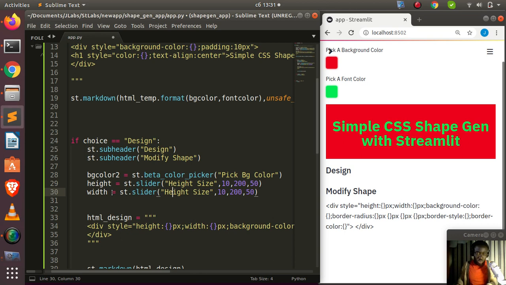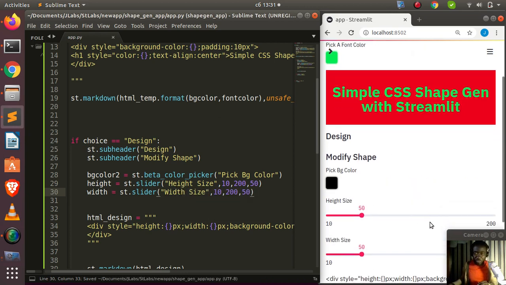Then I'll change this one also to width. So width. Perfect, right? It's going to automatically generate it there for us. Very interesting. So we have our result here.